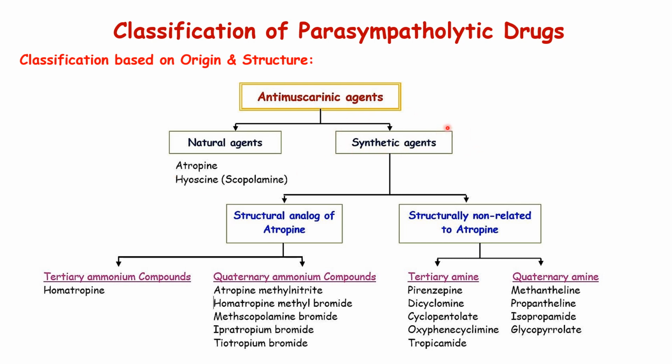The synthetic agents can be categorized according to their structure. The first category is a structural analog of atropine, and we also have those structurally non-related to atropine. For the structural analogs of atropine, the most commonly used are atropine methyl nitrate, homatropine, as well as ipratropium. For the structurally non-related to atropine, we have glycopyrrolate as the most commonly used drug.